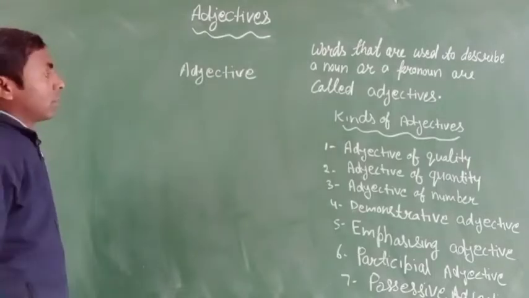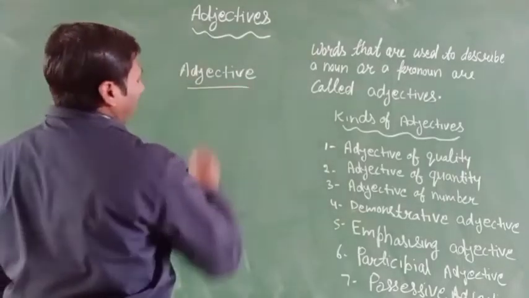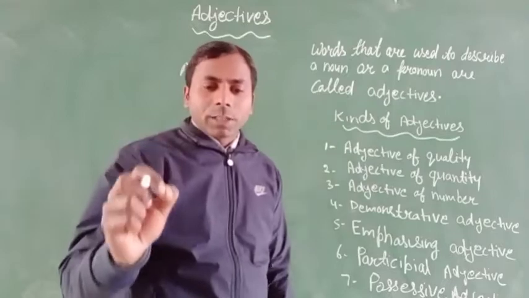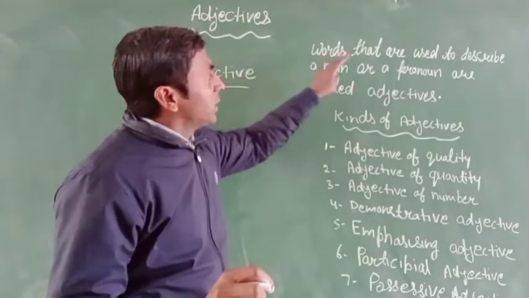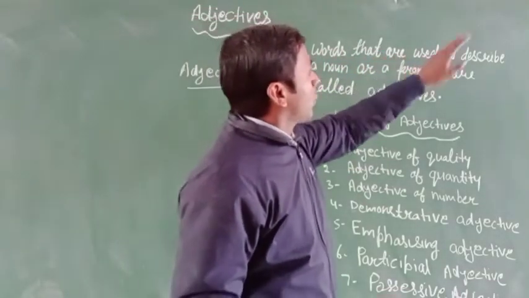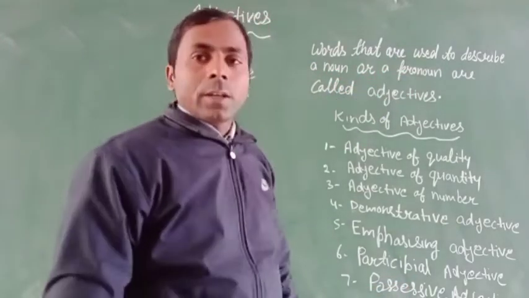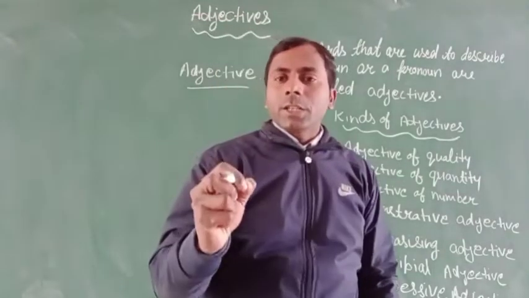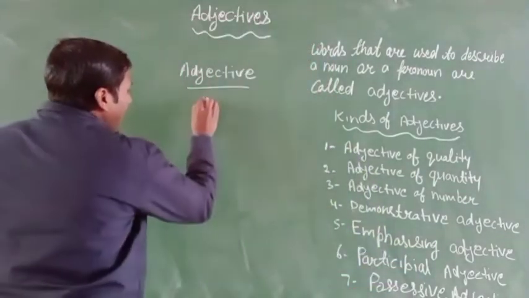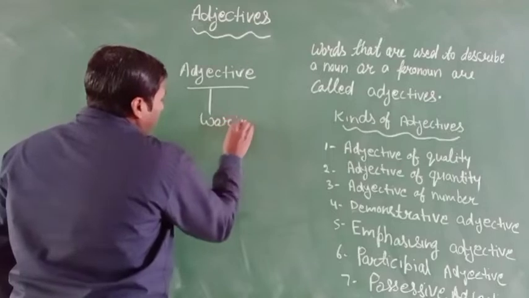If you see the definition, an adjective is a word that is used to describe a noun or a pronoun. It means an adjective is only a word.